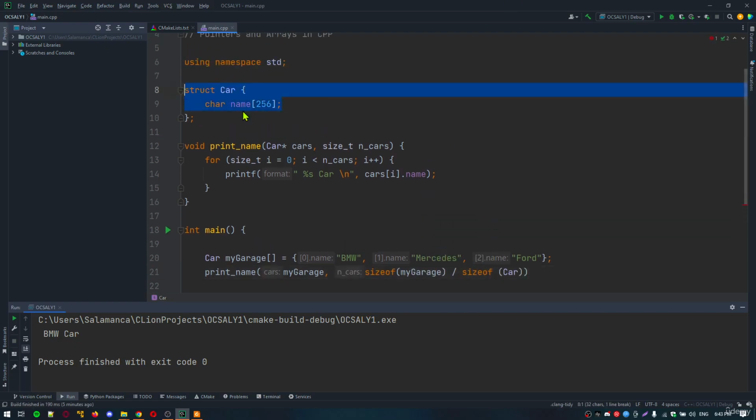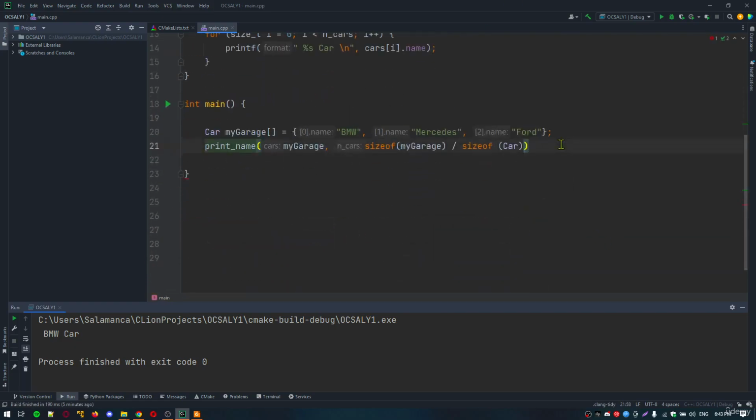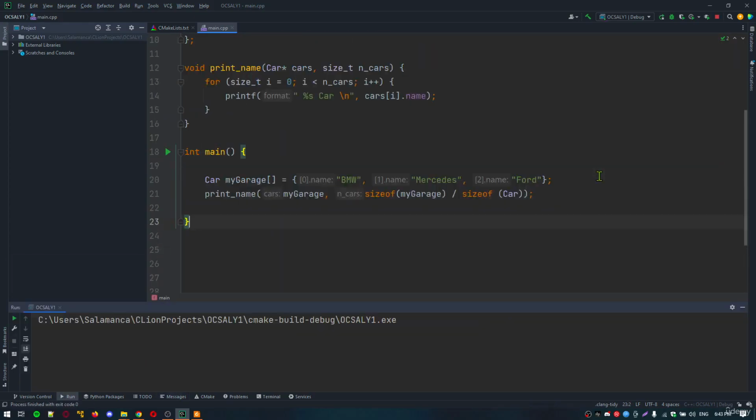As you can see, this is abstract. Now we can execute our code, and as you can see here, we got the three array elements.